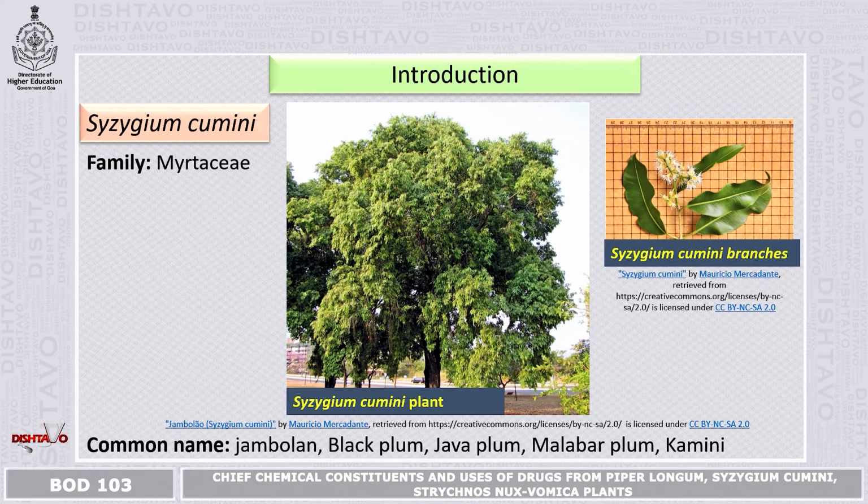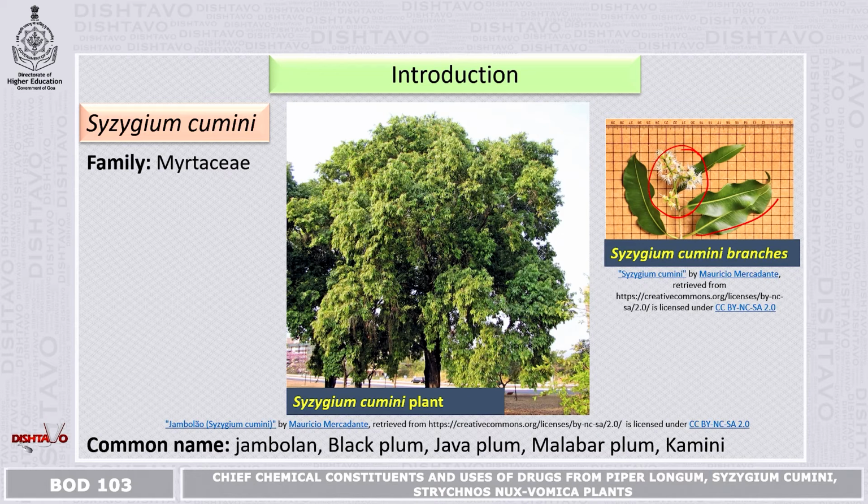Coming to the next plant, Syzygium cumini. If you see the picture, you can see the big plant of cumini in its habit, and the next picture shows the flowering and the leaves.